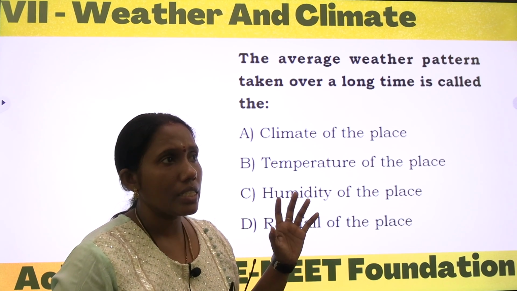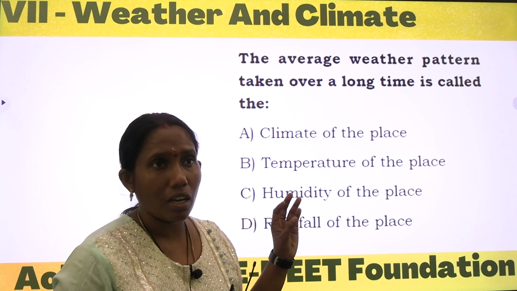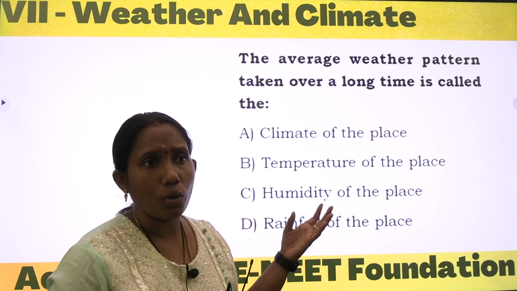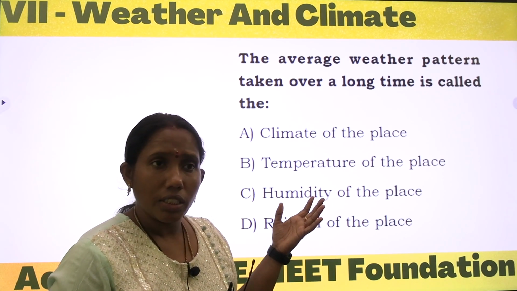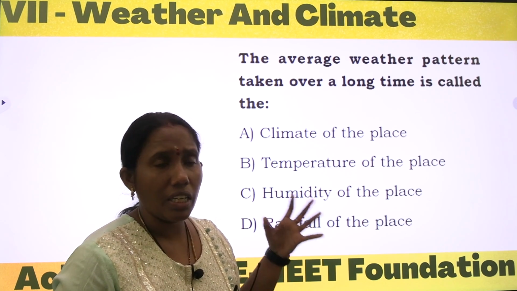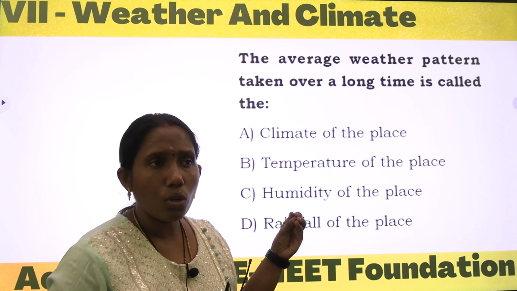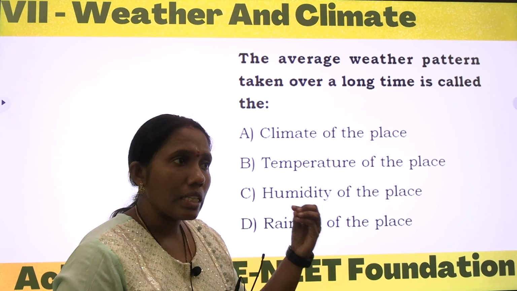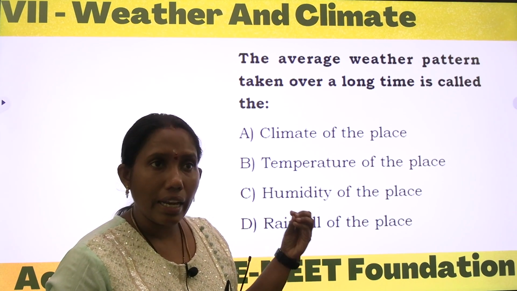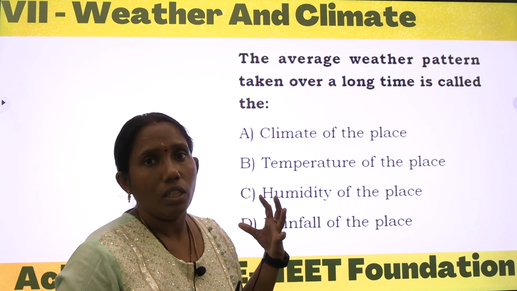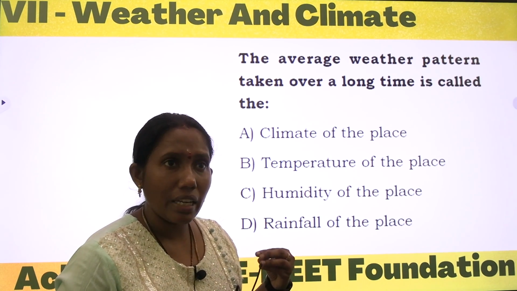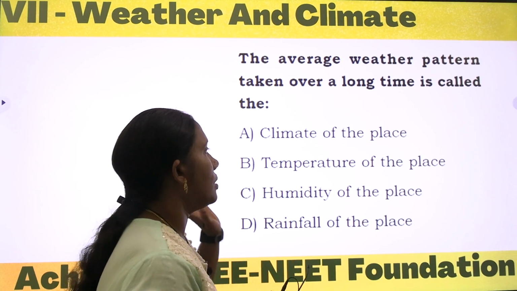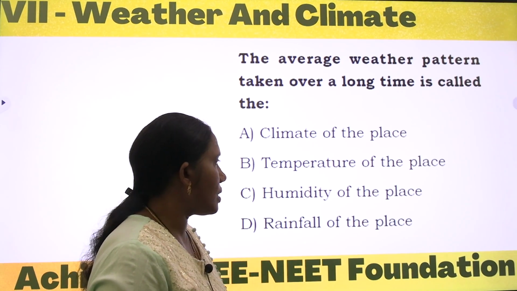In polar regions, or if you see the north places like Kedarnath, some places in Uttarakhand, there most of the time we will see very low temperature recording. So we can say that side it is very cool. Okay, so that is called the climate. The climate at that side is very cool. The climate at the deserts is very hot. That is called the climate of the place, not the temperature of the place.